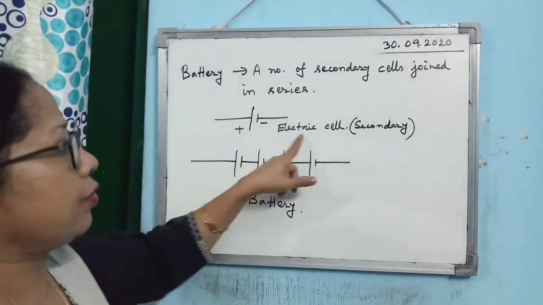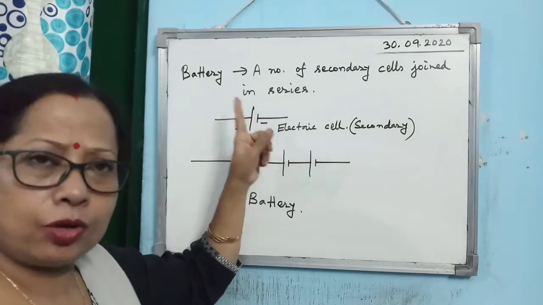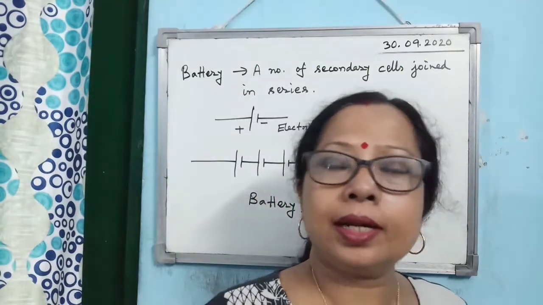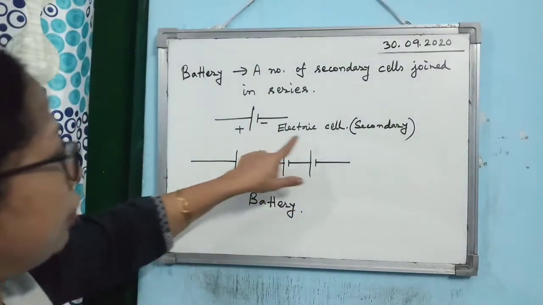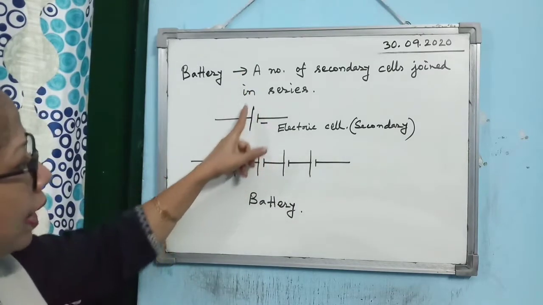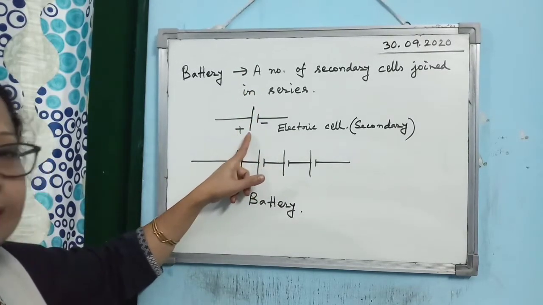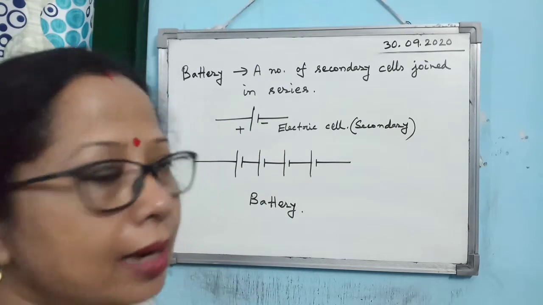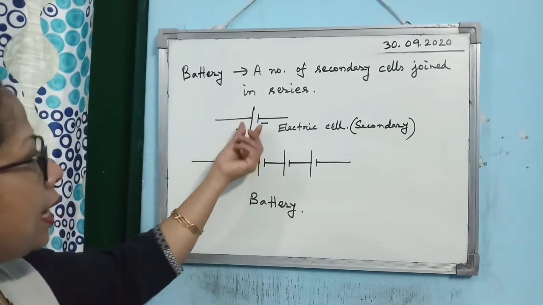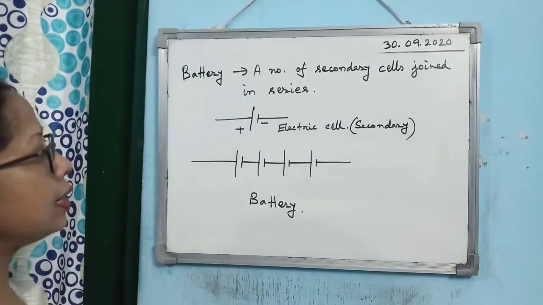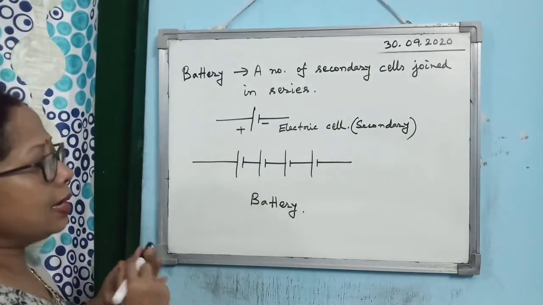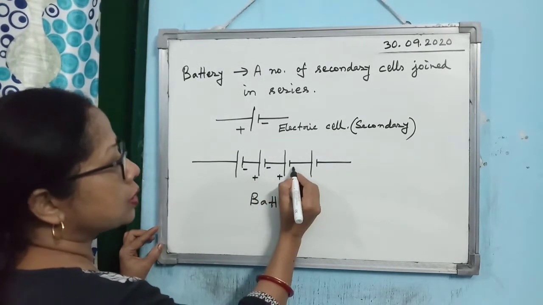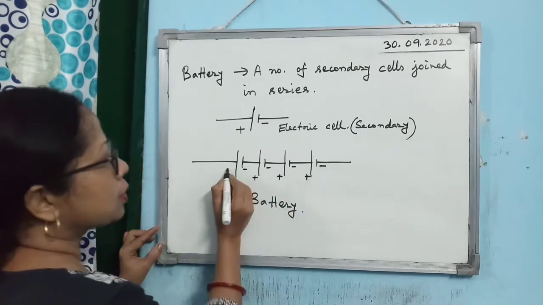Now consider one electric cell. This is the symbol for an electric cell. Alright, you better use the symbol. You don't have to draw the entire cell showing the two different rods dipped in an electrolyte. No need. Use the symbol. What is the symbol for an electric cell? Two parallel lines, one big, one small. The big line indicates the positive terminal and the small line indicates the negative terminal. So take care that one line should be big and the other small and they should be parallel to each other. Alright. Now you see how I have joined the cells here. The negative terminal is connected to positive, again negative connected to positive, and so on.